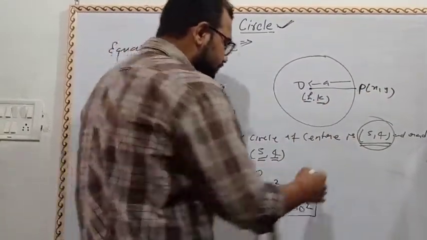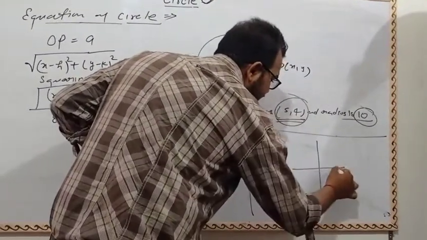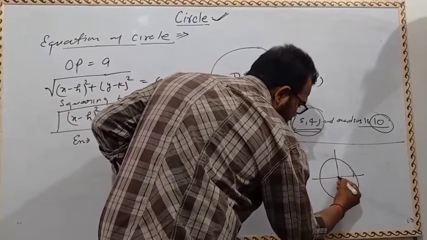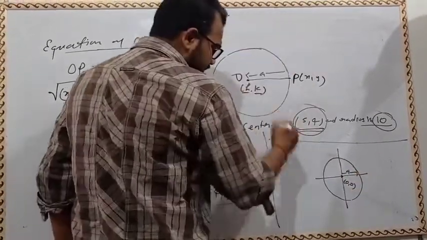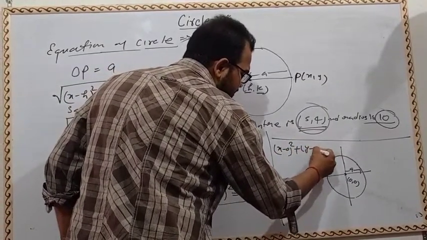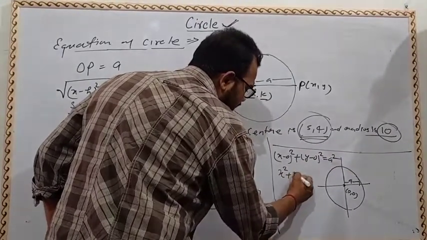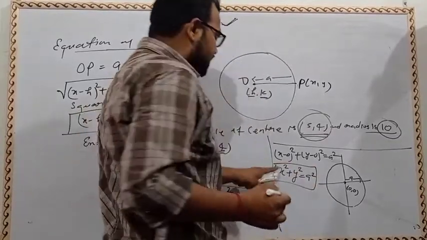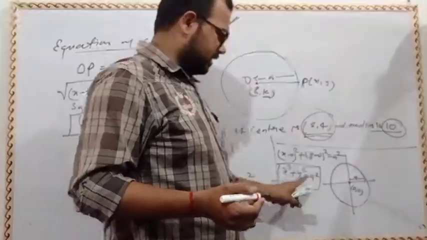Now, if the center of the circle lies on the origin and the radius is a, then (x minus 0) whole square plus (y minus 0) whole square equal to a square, which means x square plus y square equal to a square. It is the required equation of a circle if the center lies on the origin and the radius is a.